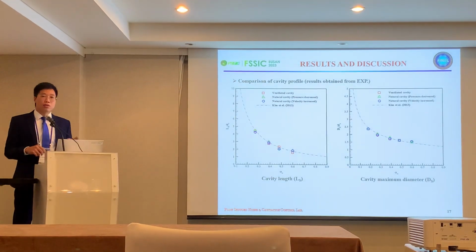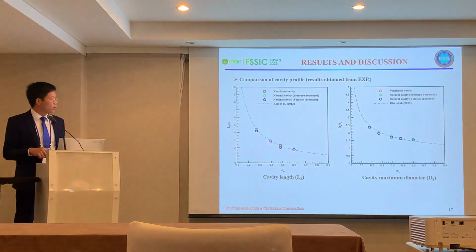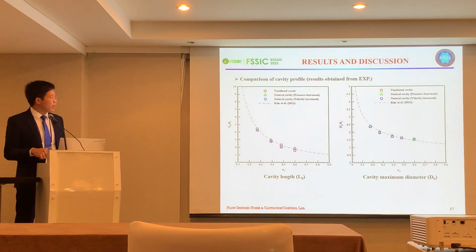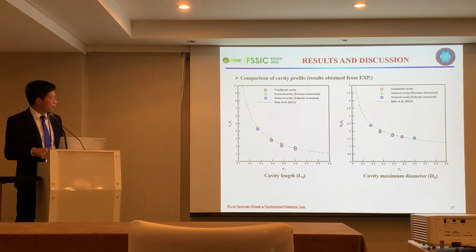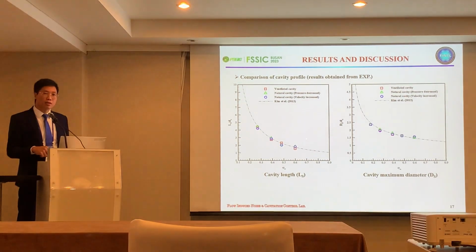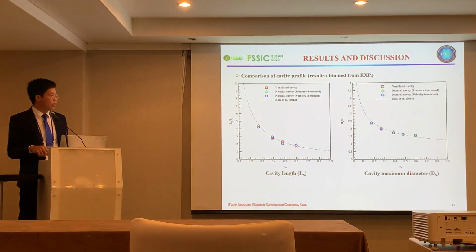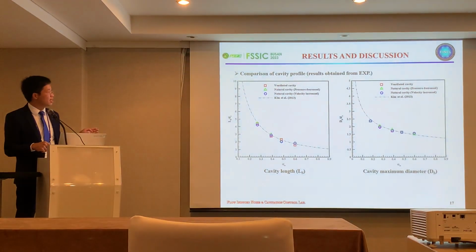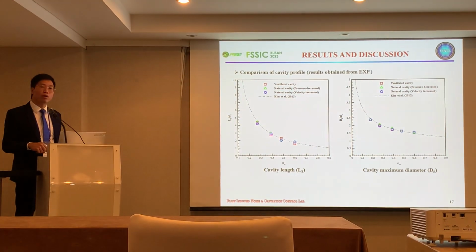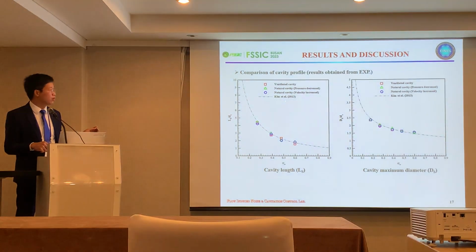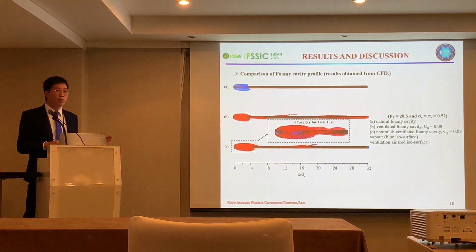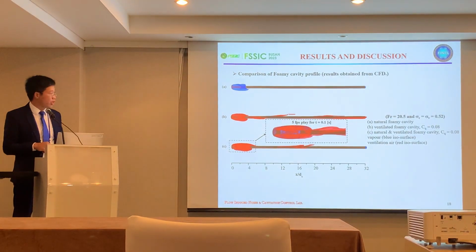In order to show the results quantitatively, we use 2 parameters: the cavity length, Ls, and also the maximum diameter of the cavity, ds. So you can see that under the same cavitation number, the cavity length and maximum diameter are consistent among the 3 testing cases, and also they are in good agreement with the previous work from Kim, 2013. So from now on, I will show some results from the calculation.